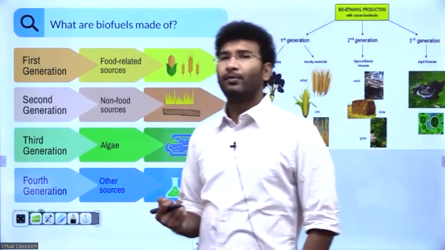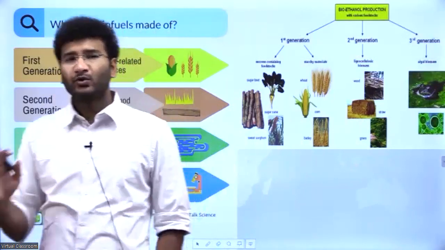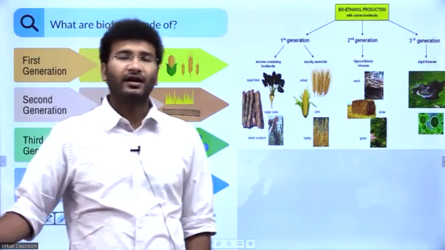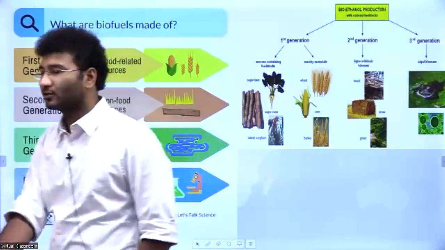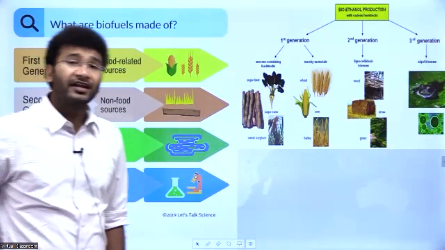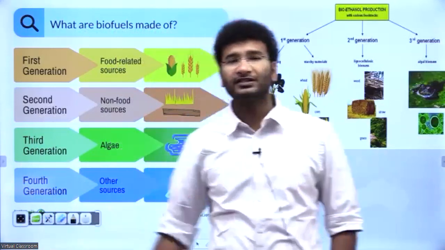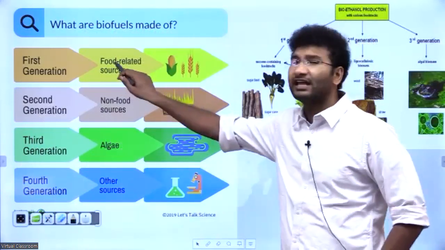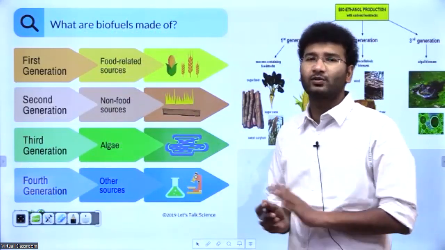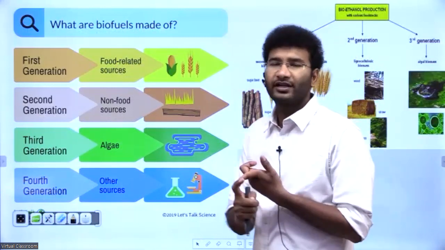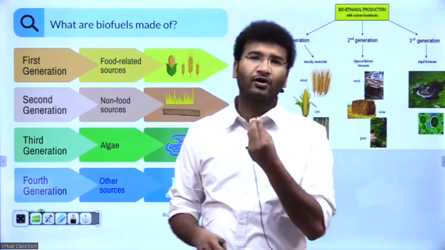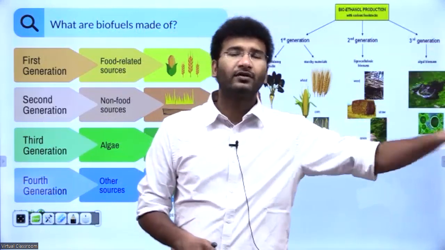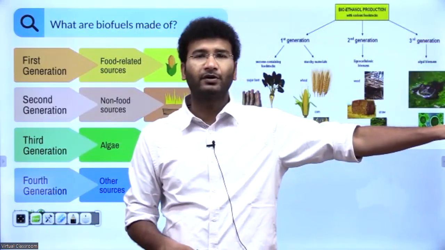Now let us try to understand what exactly biofuel is and what the generations of biofuel are. Biofuel means fuel from living sources more or less, right? At times it can be from chemical sources also, and at times from various other sources. So there are generations in the development of biofuel. The first generation is directly extracted from food related sources, like corn and sugarcane. The food crops are used directly for the development of biofuel.